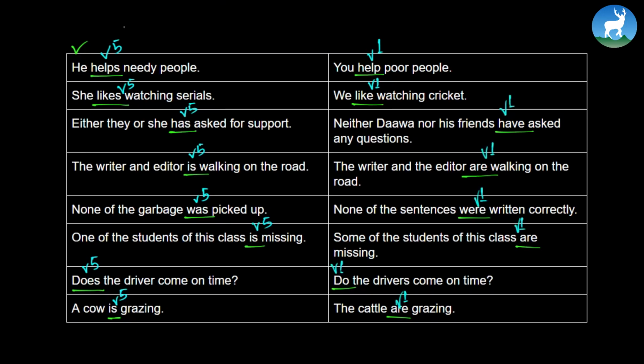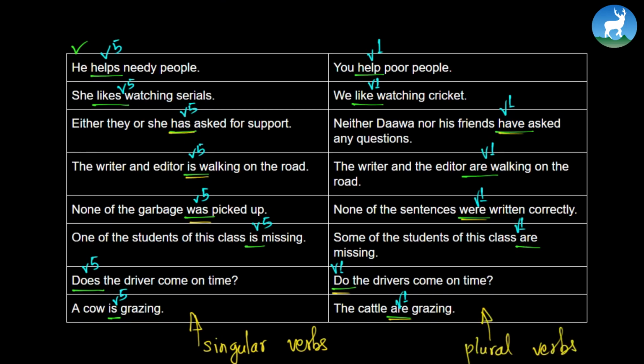These V5s are called singular verbs. What are they called? Verbs like has or is and was and other V5s, they are called singular verbs. Singular verbs. While verbs like are, do, were, have and other V1s, they are called plural verbs.